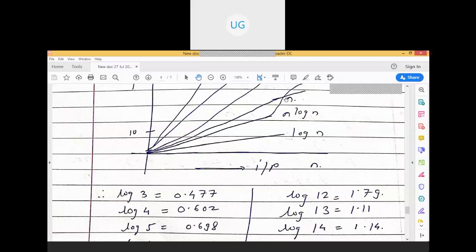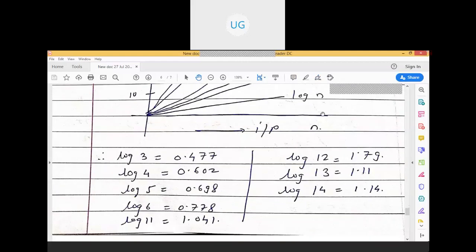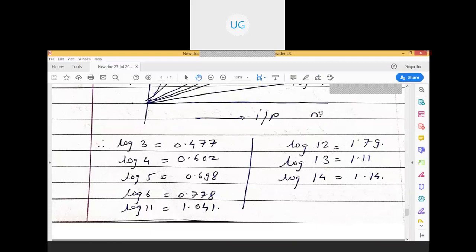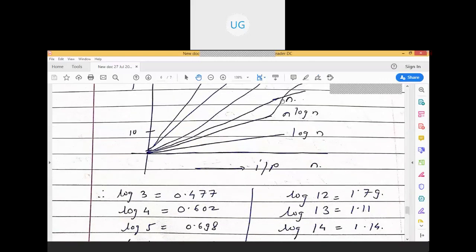But at a certain instance, it is going to cross this graph. How is it going to cross? Let's assume the value of n is equal to 11. So log 11 is 1.041. So 11 into 1.041, of course, is going to be greater than this 11 value.